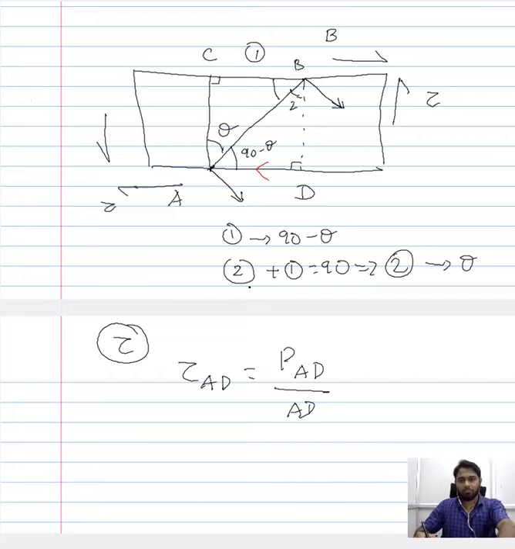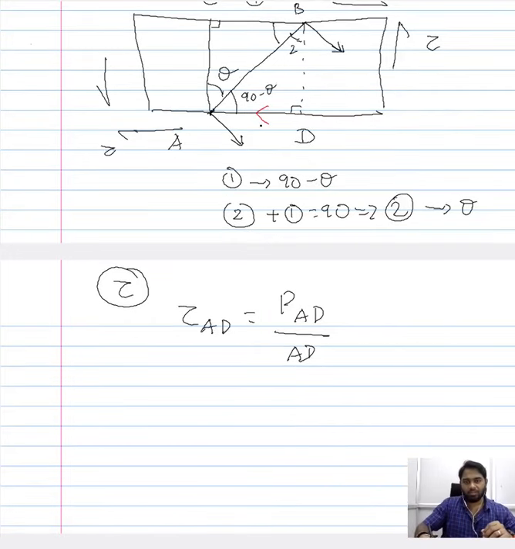Now this is acting along the red arrow, and if you project it to here, we want to calculate a load, say P1, that is acting perpendicular to AB at point A. If you want to project this load PAD, which is nothing but tau AD into AD, onto P1's direction, it would act in this direction, because the direction is along the red arrow.